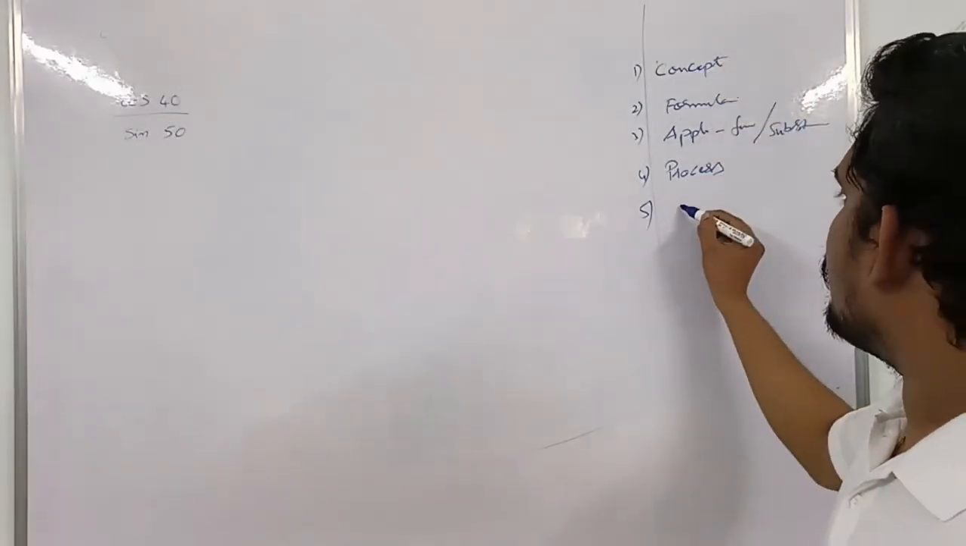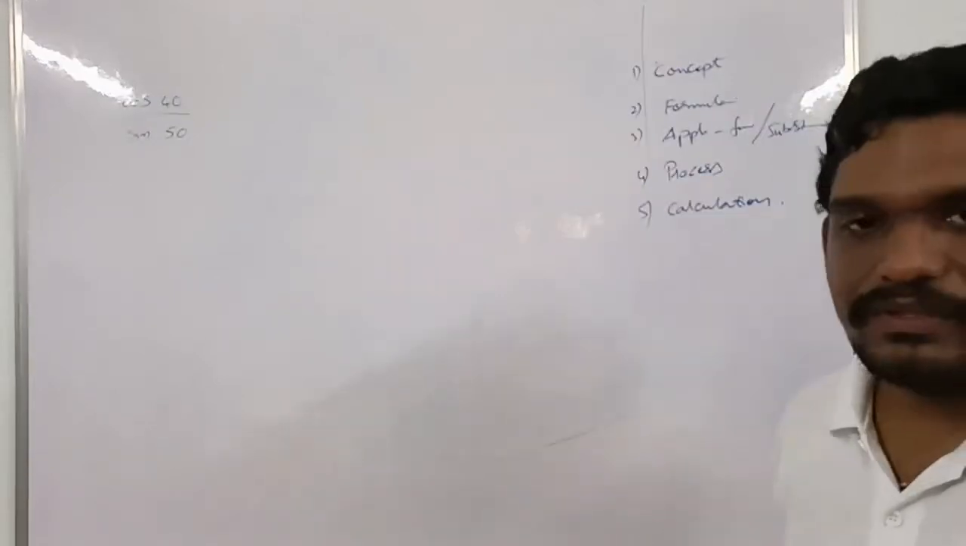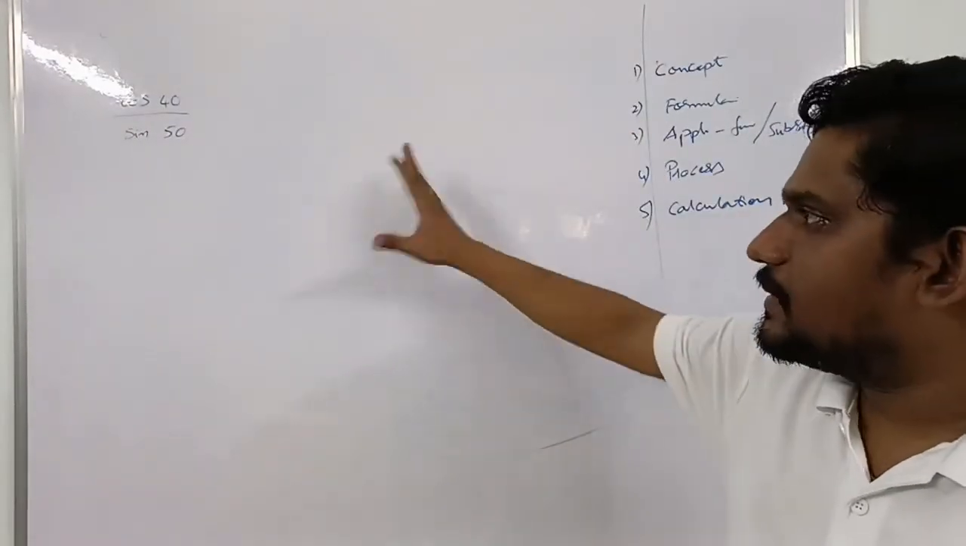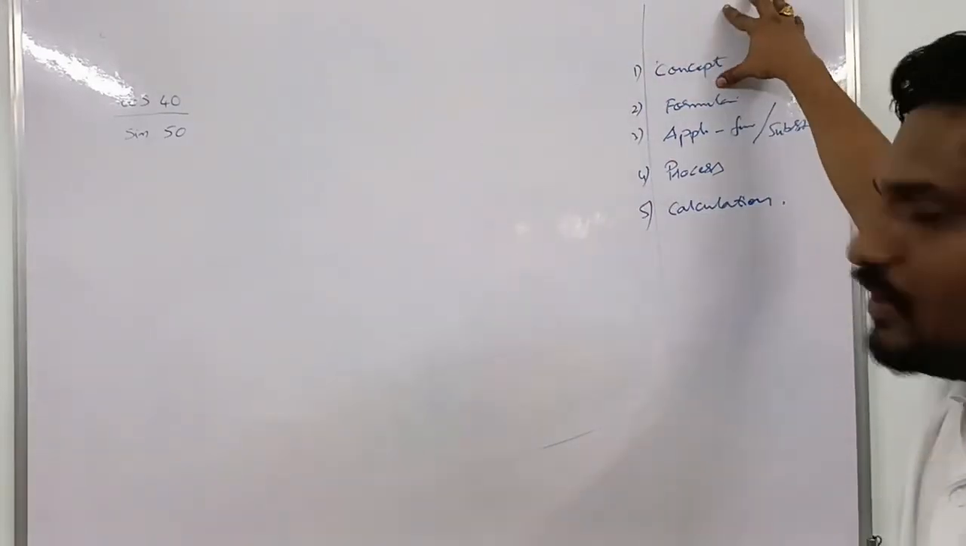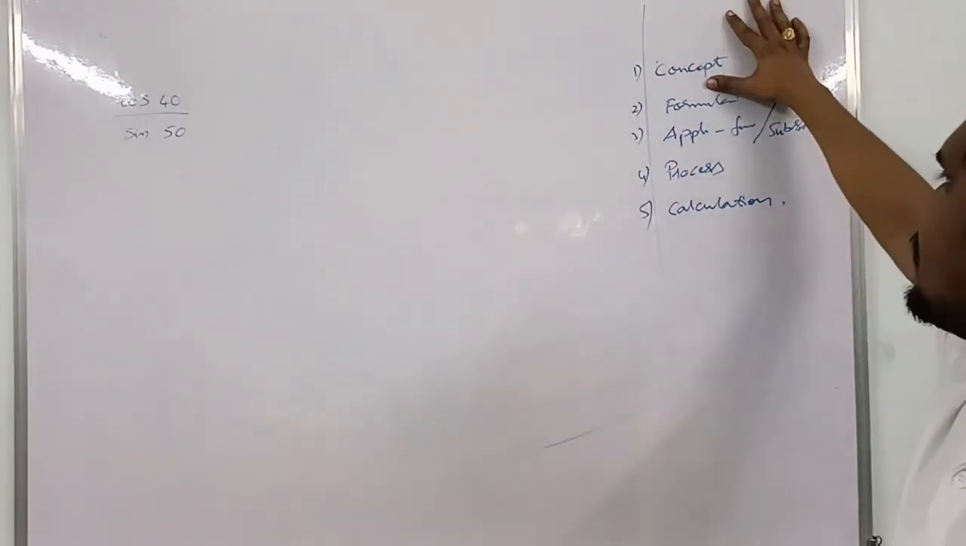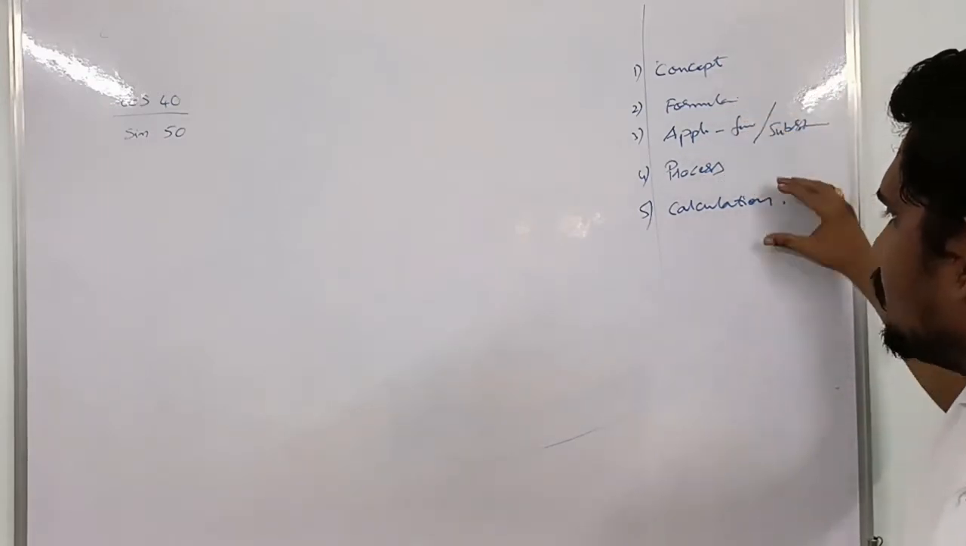After the process, what we need to do is the calculation part. There is a 5-step process. If you know all these 5 steps, the mathematics is easy, very easy, I'm telling you. But you should know the concept, the formula, the application of the formula, the process, and the calculation.